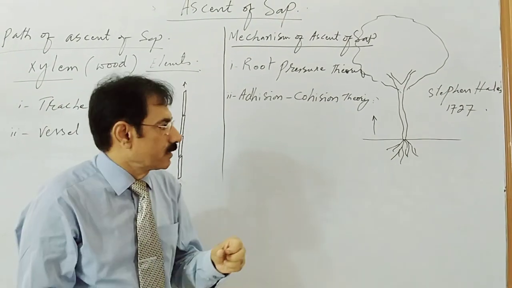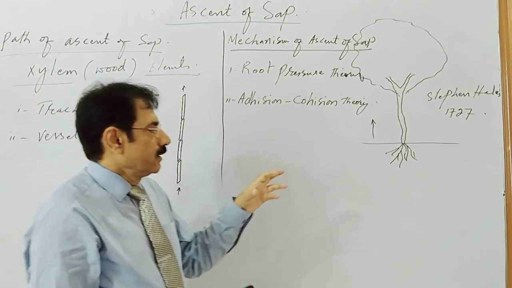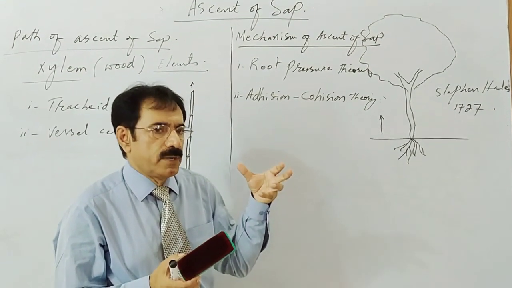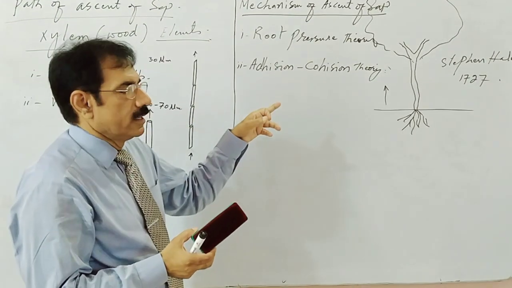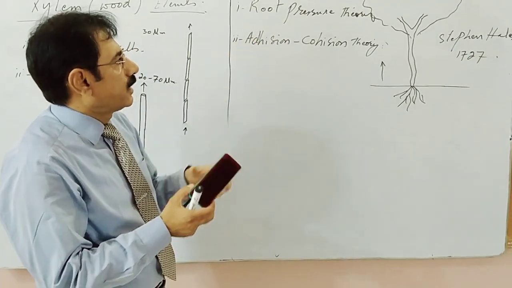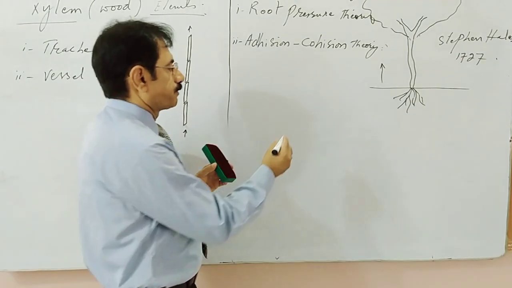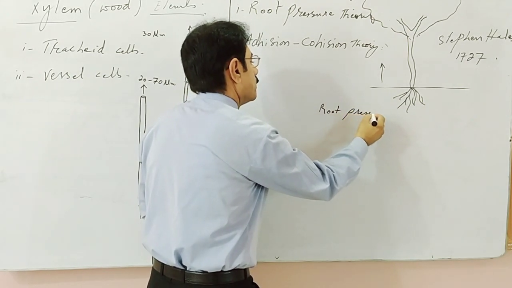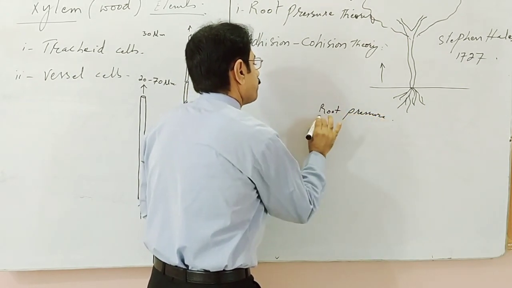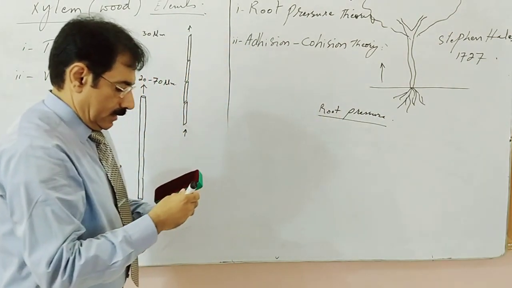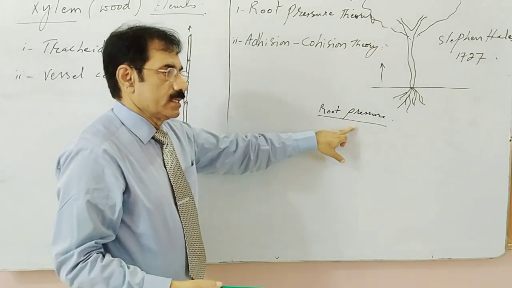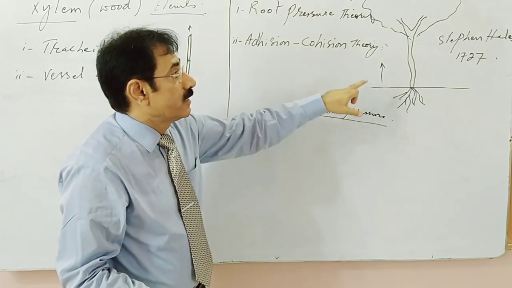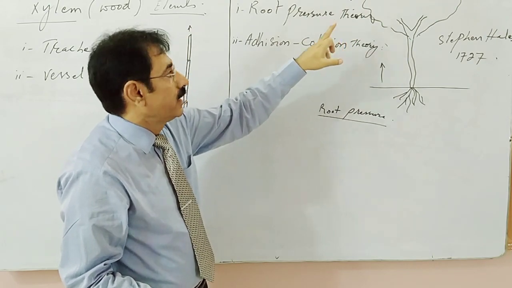This turgor pressure generated by the cortical root cells develops a pressure. The pressure developed by the cortical root cells is called root pressure. The root pressure theory states that the pressure exerted by the cortical cells can uplift water and minerals from the soil.